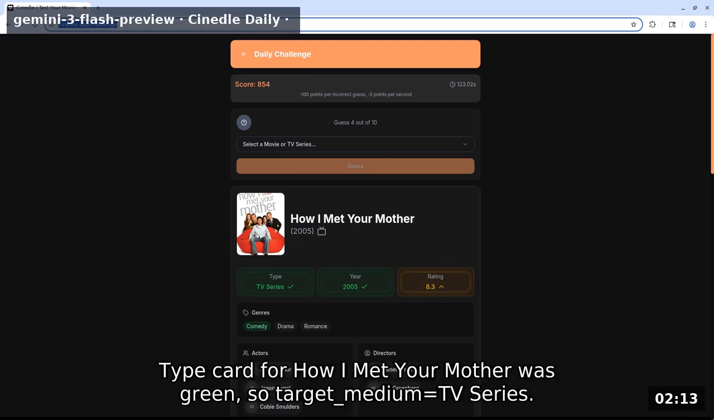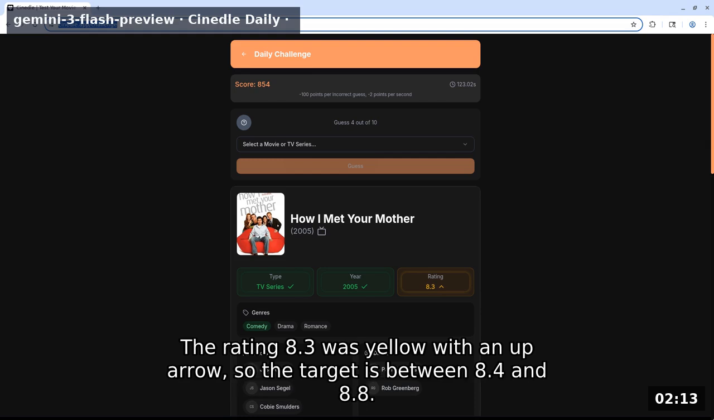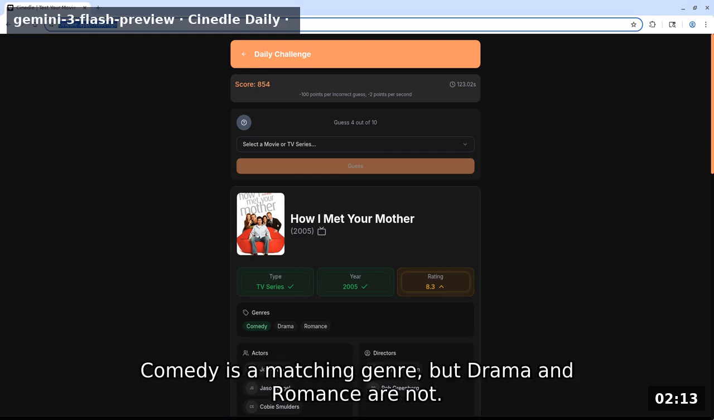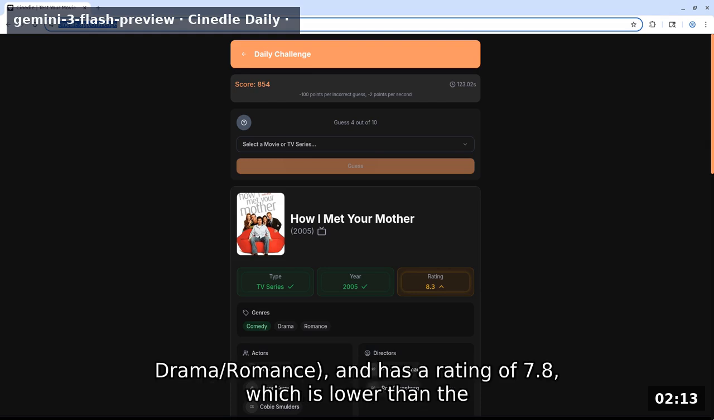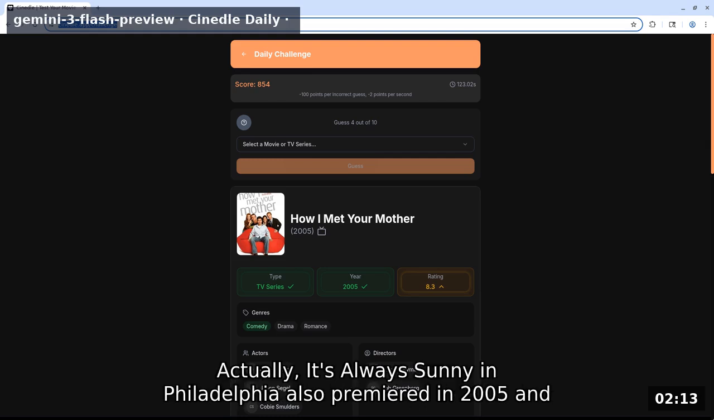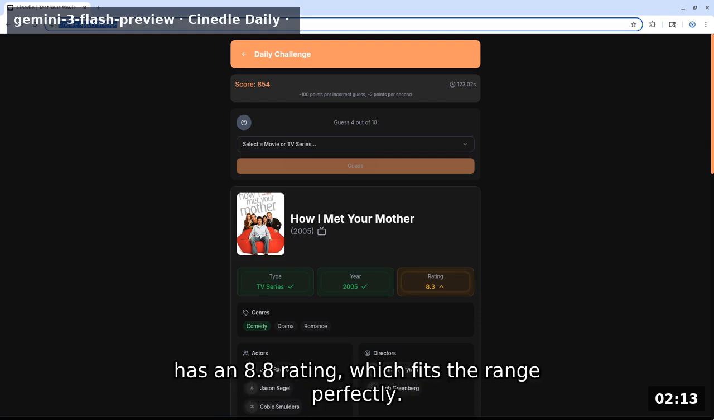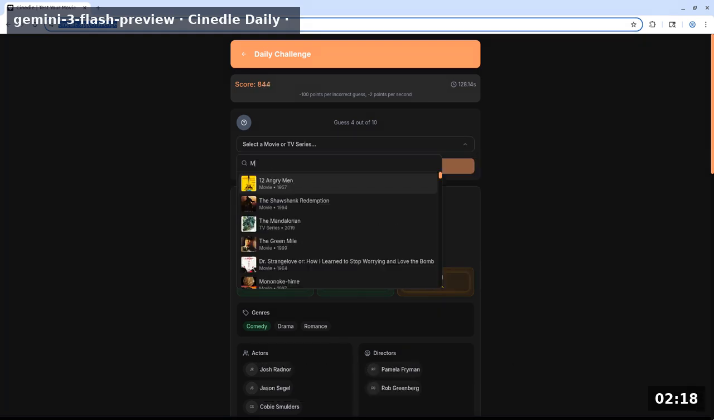Type card for How I Met Your Mother was green, so target medium equals TV series. The year 2005 is green, meaning the target premiered that year. The rating 8.3 was yellow with an up arrow, so the target is between 8.4 and 8.8. Comedy is a matching genre, but drama and romance are not. My Name is Earl premiered in 2005, is a comedy without drama or romance, and has a rating of 7.8, which is lower than the target, but it helps narrow the field. Actually, It's Always Sunny in Philadelphia also premiered in 2005 and has an 8.8 rating, which fits the range perfectly. I will try My Name is Earl first to check the rating direction.